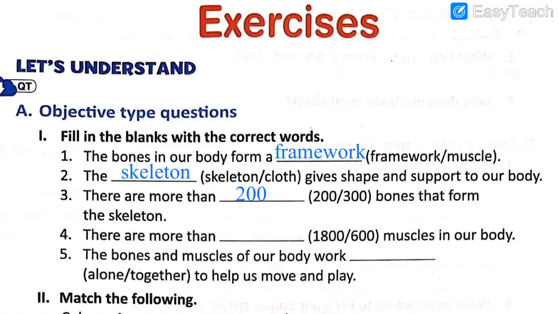How many muscles do we have? Do we have more than 1800 or more than 600? 1800 is a very big number, a 4-digit number, but the answer is 600, because we have around 656 muscles in our body. So you can say more than 600 muscles. Let's write that answer, number 4. There are more than 600 muscles in our body.